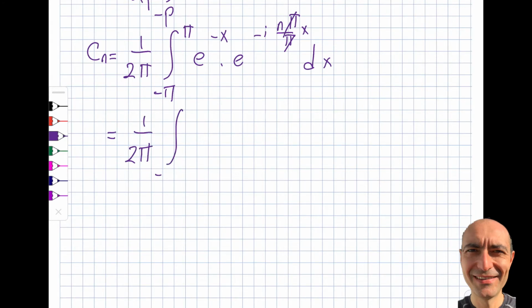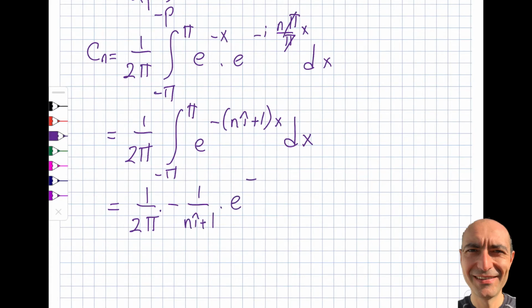So I will have this from minus pi to pi. I will combine these powers. Let's see how I am going to get that. The negative is in both of them, so it's minus (in plus 1) x. You've seen that, right? So I simply combine minus i n x and minus x. Then I'm ready to take the integral of this, which will be 1 by 2 pi, times minus 1 by (in plus 1), e to the minus (in plus 1) x, evaluated from minus pi to plus pi.